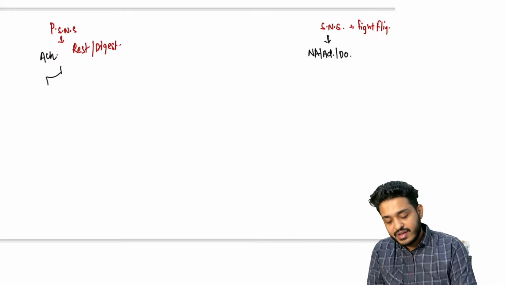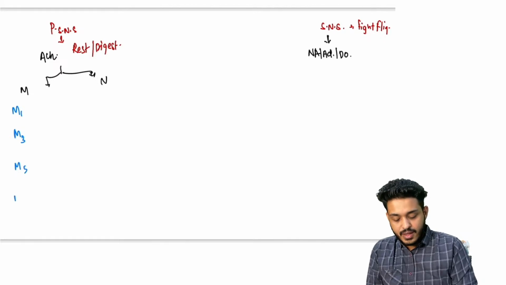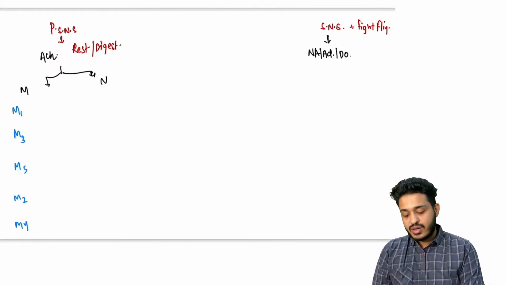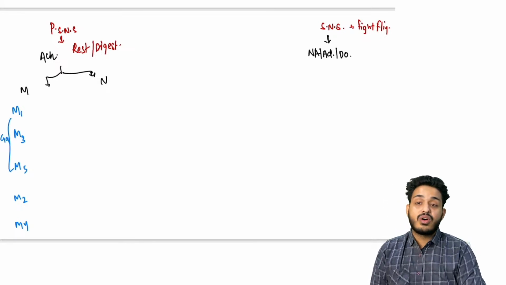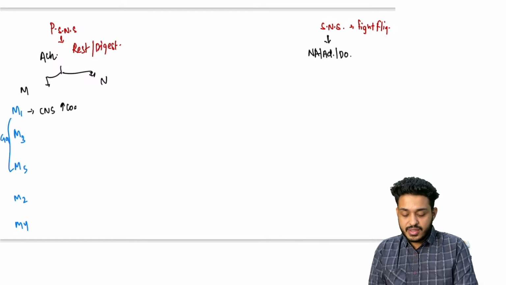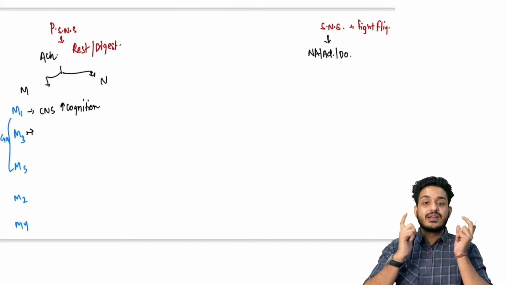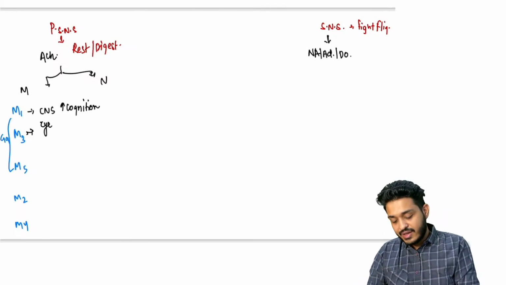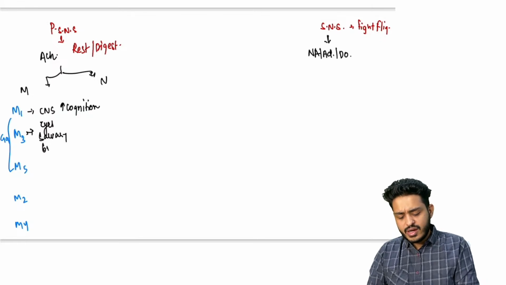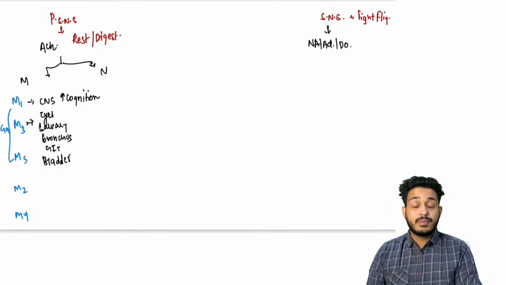What are the receptors we have? We have the muscarinic receptor and the nicotinic receptor. Among muscarinic, I've told you, we have M1, M3, M5, M2, and M4 receptors. M1, M3 and M5 are Gq type subunits, so they cause contraction. M1 in the CNS increases cognition. For M3 you can remember: eyes, salivary gland, bronchus, GIT, bladder. All these smooth muscles are innervated by the parasympathetic nervous system.